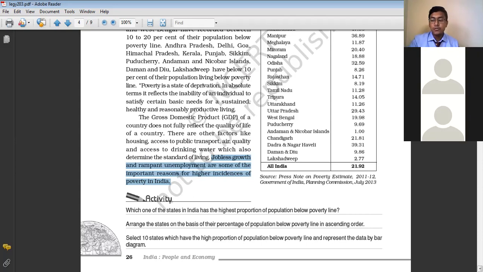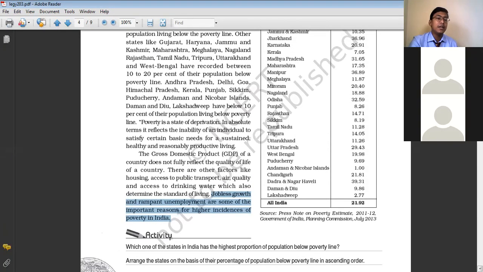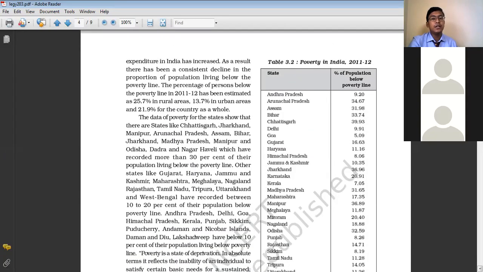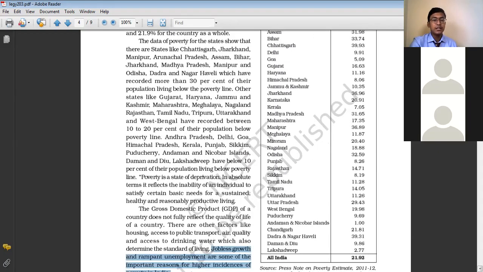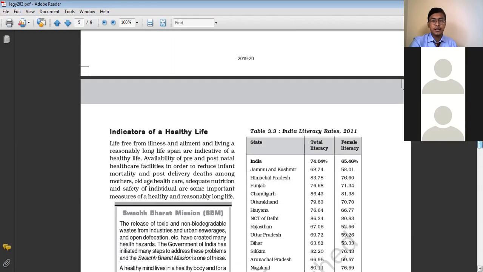So because of this unemployment, what is happening? The incidences of poverty in India are also increasing, because when people lose their job, they will not have enough money in their hand or enough earning to feed their family. So in that case, they will suffer from poverty. So increasing incidences of unemployment are directly related with the increasing cases of persons living below the poverty line. So these are the different aspects,